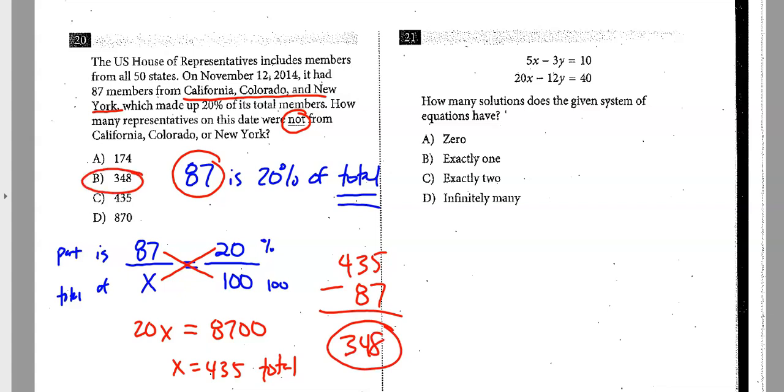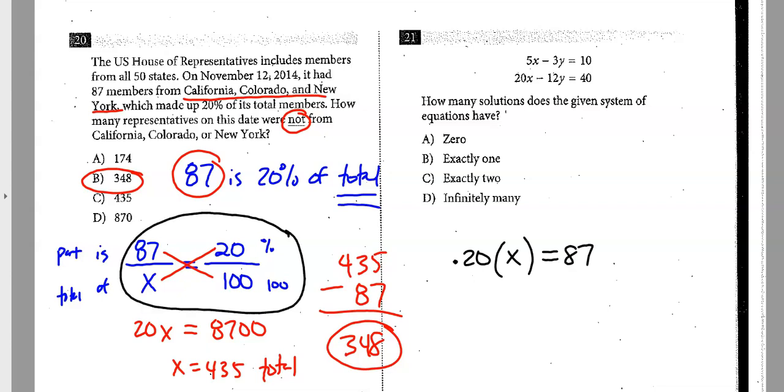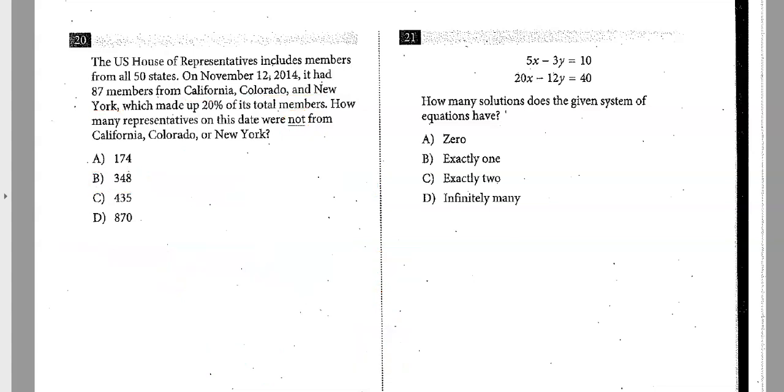Another way to do this that might be a little bit faster is if 87 is 20% of the total, if I want to find the percentage of a number, I do 0.20 times the number. That would be 20% of a number is 87. And it's basically the same thing as over here. Some people just like to set it up that way. Divide both sides by 0.20. That would give you this answer. I don't think it's really much faster though.